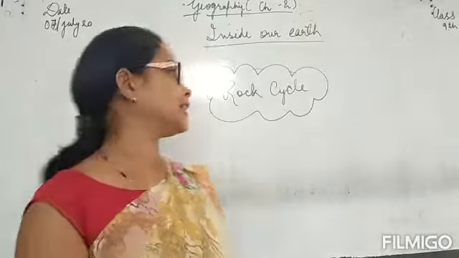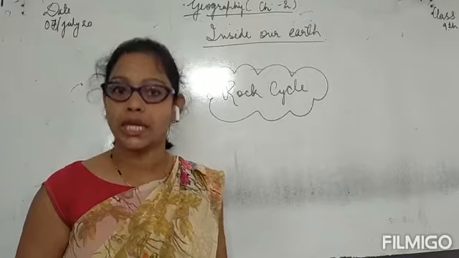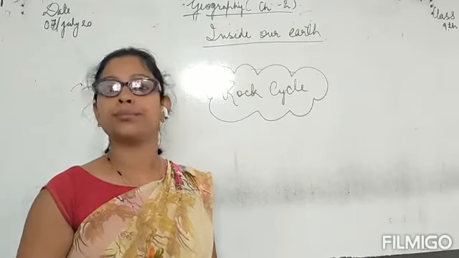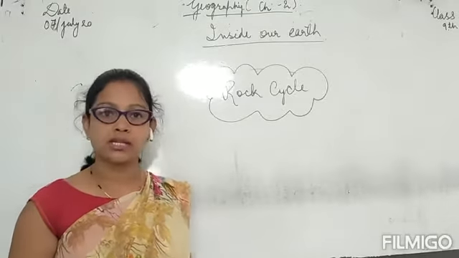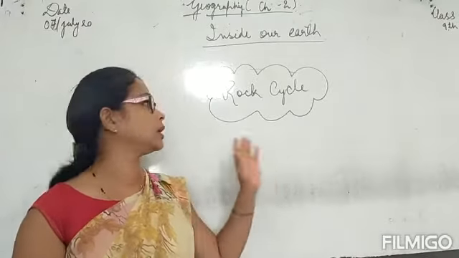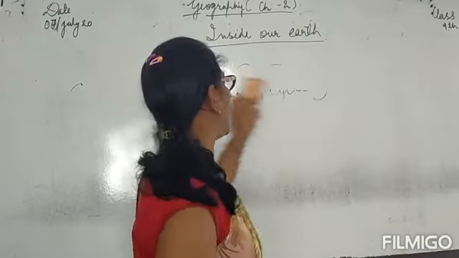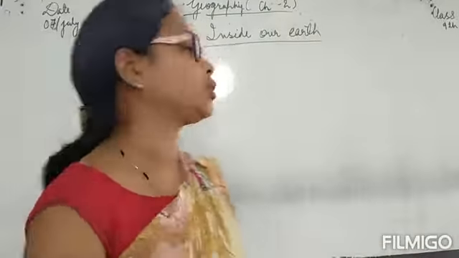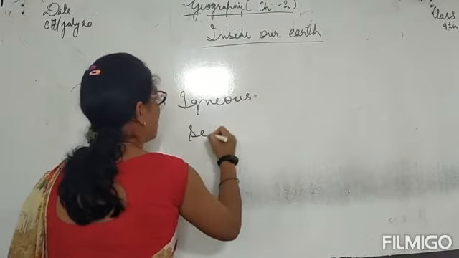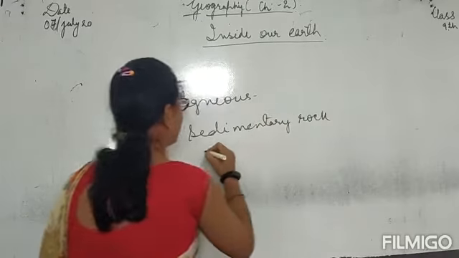Okay class, in our last session of our geography chapter 2, Inside Our Earth, we discussed the layers of earth. There are three layers of earth: crust, mantle and core. And we discussed the mineral components of these layers, and we read about the major types of rocks, which were the three types: igneous rock, sedimentary rock, metamorphic rock.